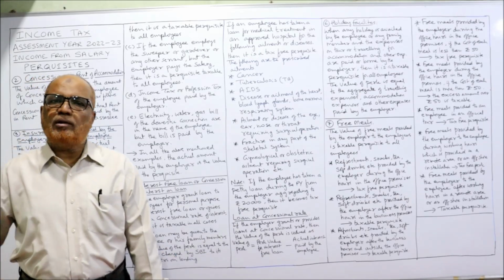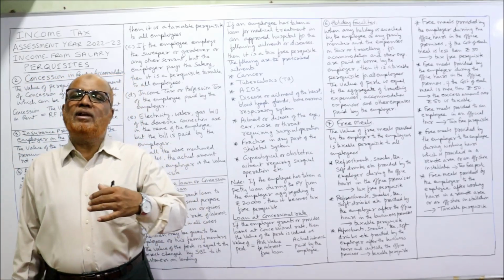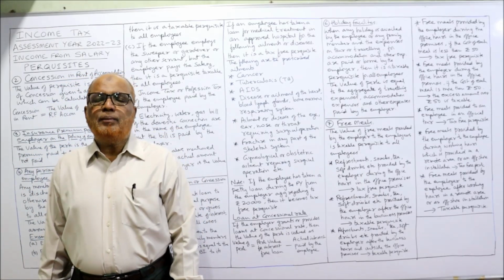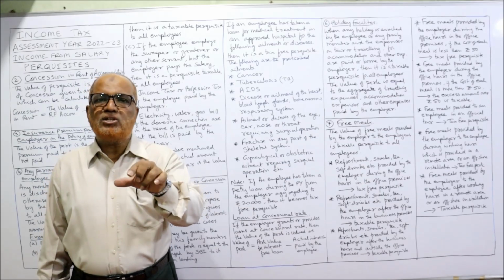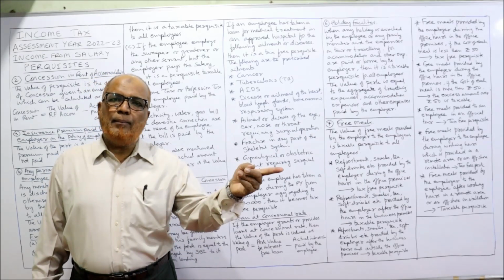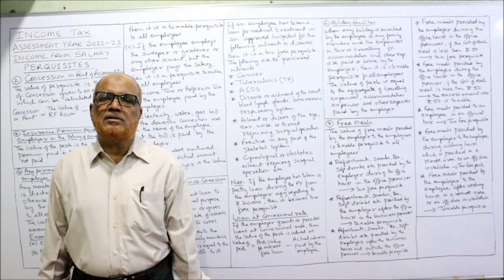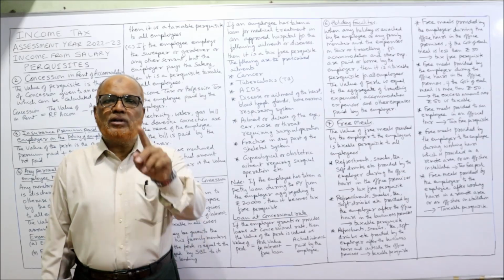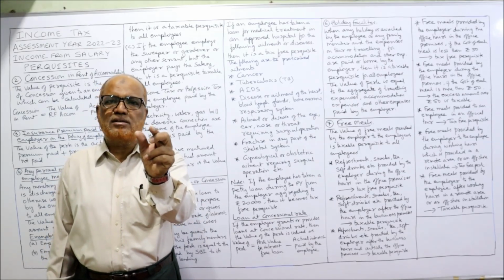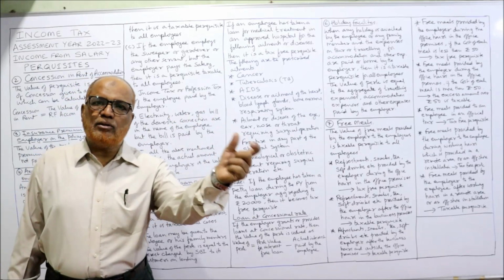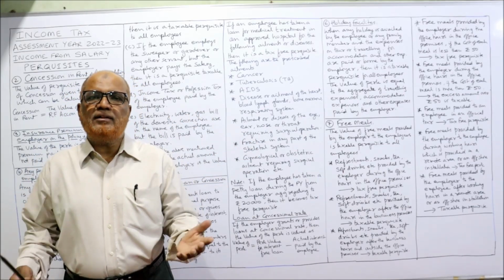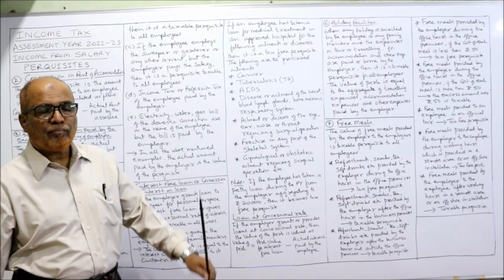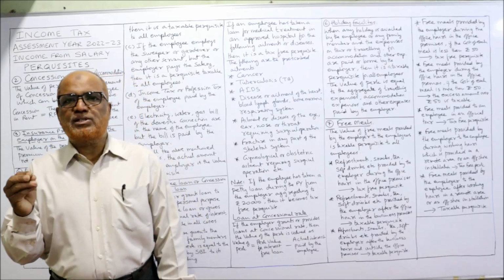Now loan at concessional rate. Sometimes the employer will give the loan not interest-free, but at a concessional rate. That means SBI is charging interest at 15%, but the employer is charging only 5%. So how much is the concession? 15% minus 5%, so 10% is the concession in interest. That 10% we calculate on the loan amount and we get the benefit, we get the value of the perquisite. That's all. So 5 items I have explained.